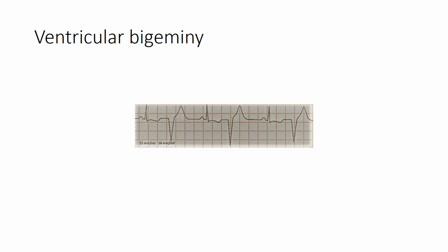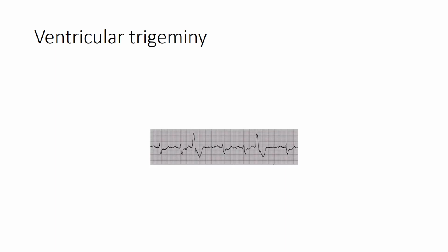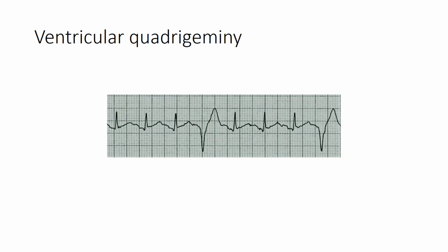In ventricular bigeminy, every alternate beat is a premature ventricular complex, which means one sinus beat, then one premature ventricular complex, then a sinus beat, then one PVC, and so on. In ventricular trigeminy, every third complex is a premature ventricular contraction. And in quadrigeminy, every fourth complex is a premature ventricular contraction.